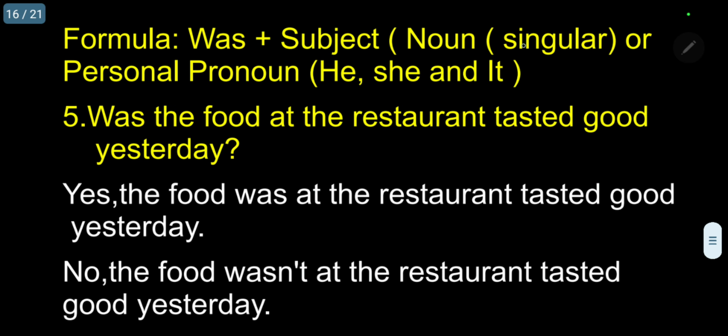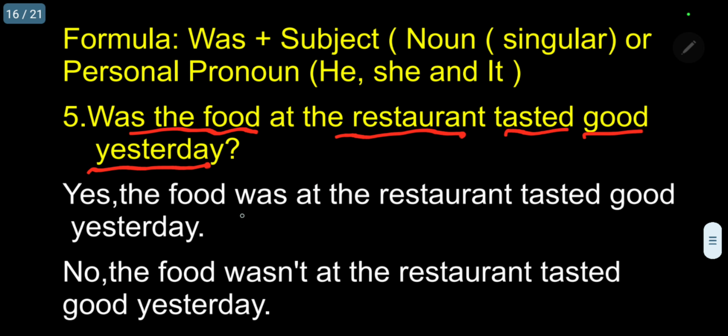Question number 5. Was the food at the restaurant tasted good yesterday? Was the food at the restaurant tasted good yesterday? Two possibilities. Yes. If it is okay, yes.